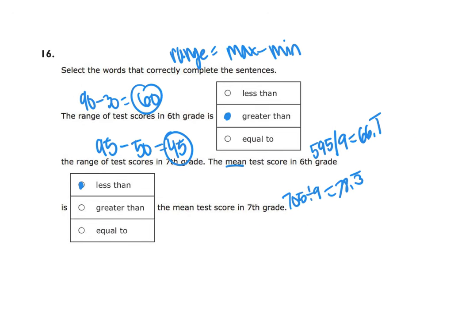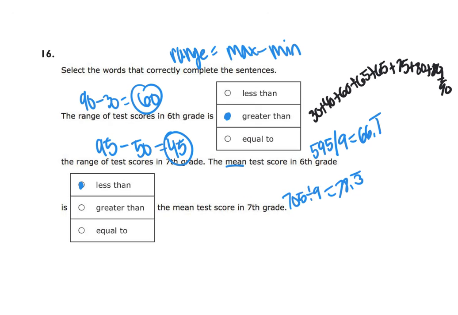What I did to add these up is I took all the numbers. So we have 30 plus 40 plus 60 plus 65 plus 65 plus 75 plus 80 plus 80, and then plus 90, which gave me that 595.